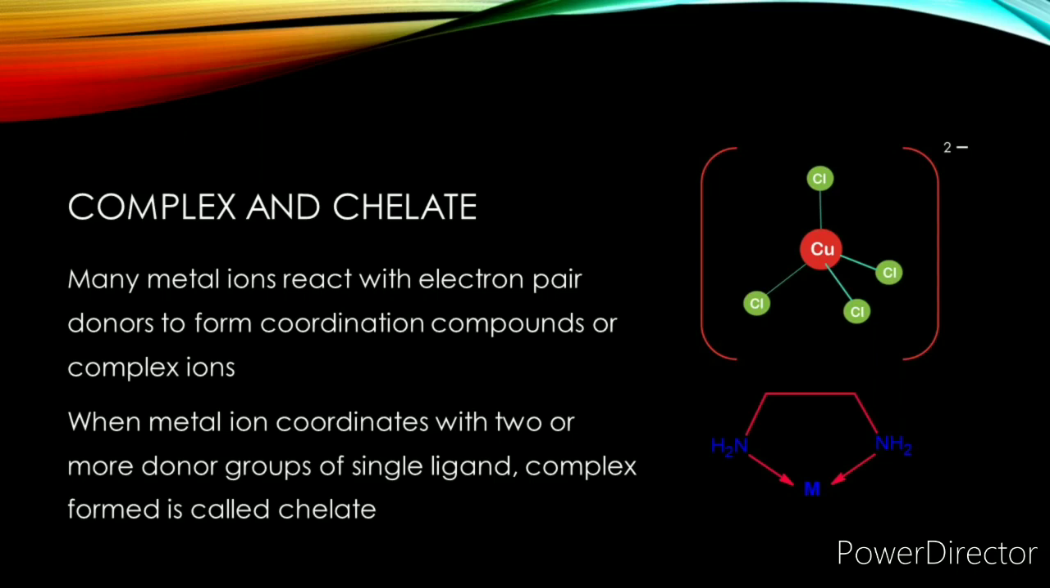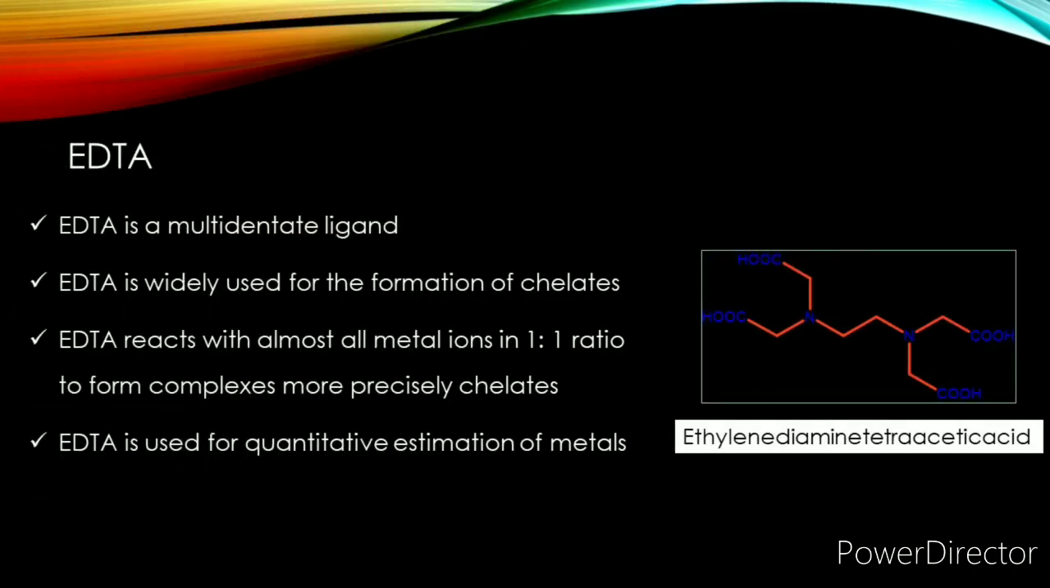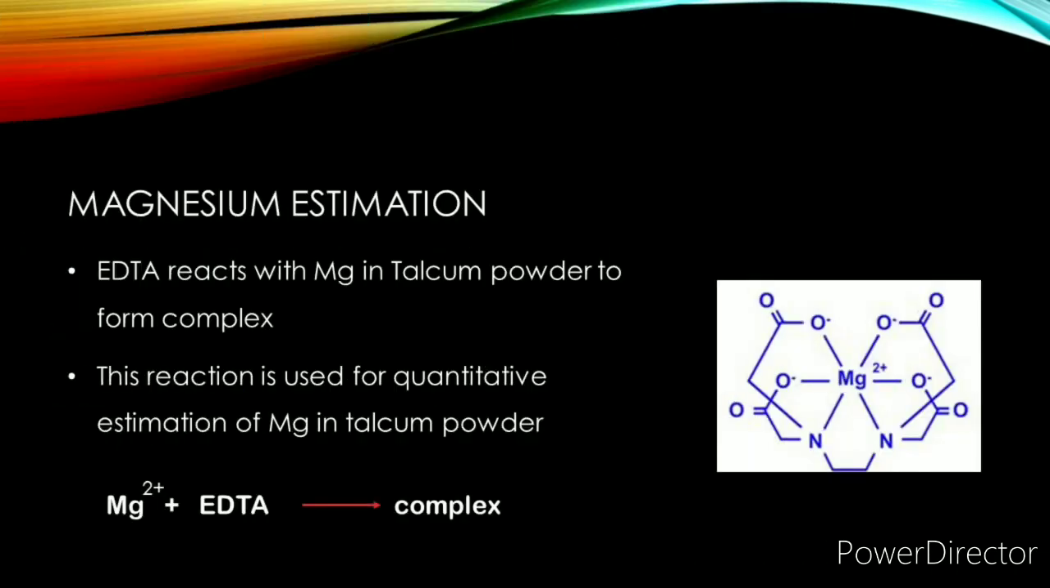Many metal ions react with electron pair donors to form coordination compounds or complex ions. When a metal ion coordinates with two or more donor groups of a single ligand, the complex formed is called a chelate. EDTA, ethylene diamine tetraacetic acid, is widely used for formation of chelates. Almost all metals can be estimated quantitatively by complexometric titration with EDTA. In the present experiment, we will estimate magnesium by complexometric titration with EDTA.